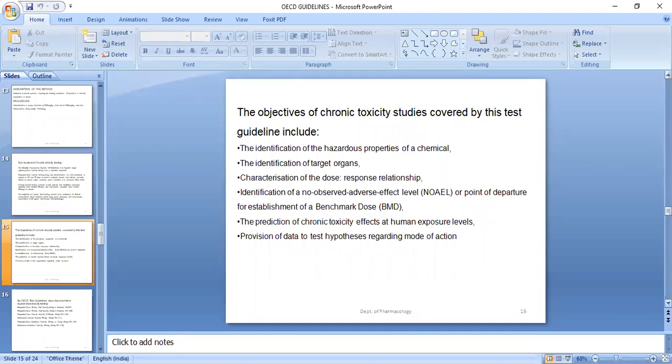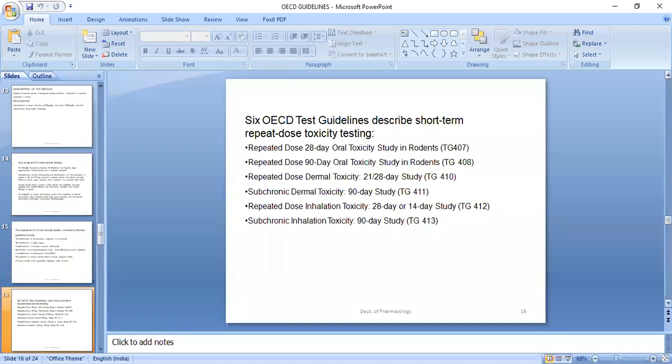Do you know what types of hypothesis you have? There are two: null hypothesis and alternative hypothesis. In one you will reject the true thing, and in one you will accept the true thing. Now time is not there, so I cannot explain in much detail, but whenever time permits I will explain this hypothesis. Here also you have different test guidelines. You can see test guideline 407 for subacute, test guideline 408 for 90 days, the dermal toxicity 410, and 411 for subchronic. These are the various guidelines you can see.